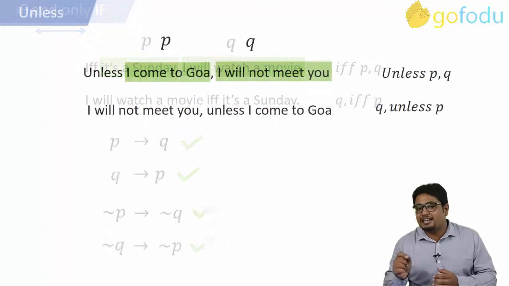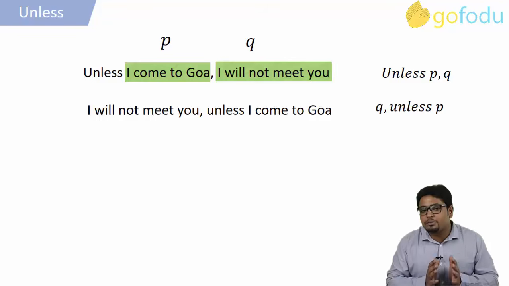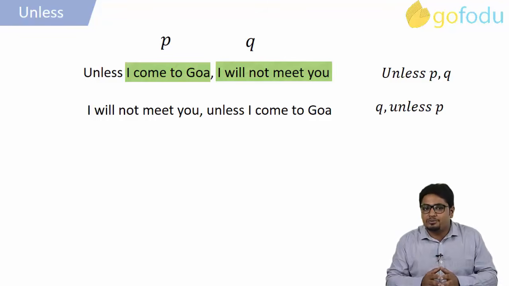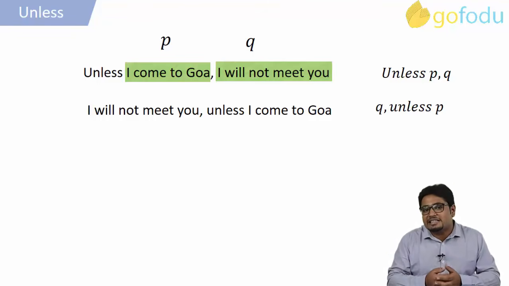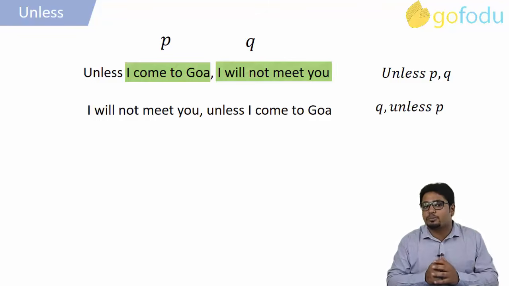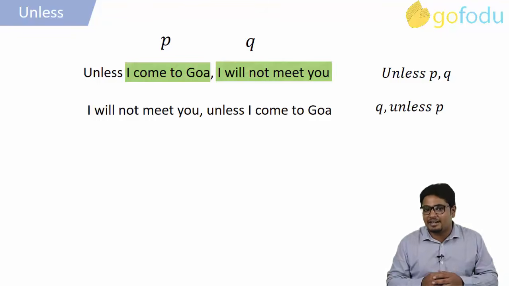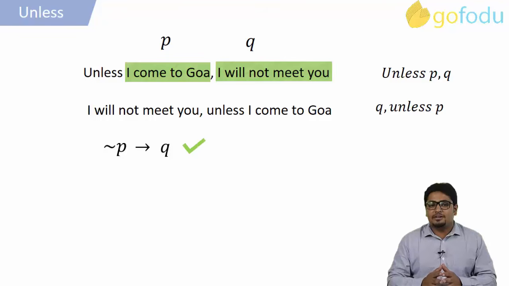Next is unless. Unless I come to Goa, I will not meet you. Unless P, then Q, or Q unless P. It means that till the time I do not come to Goa, I will not meet you. So it directly leads us to the first implication that negation P will imply Q. I will not meet you is Q.